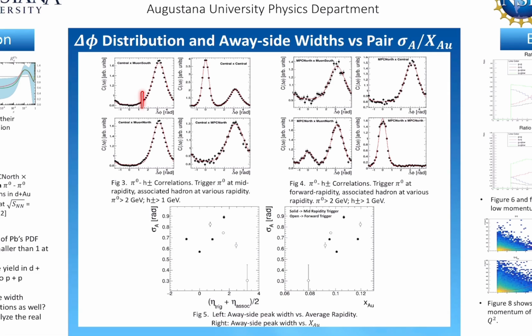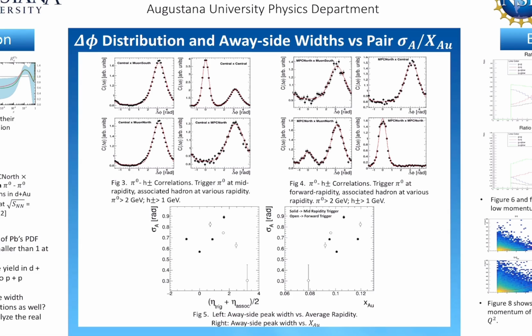We fitted the away side with a Gaussian and fitted the near side with another Gaussian as well when it was present. The away-side width is the standard deviation of the Gaussian fit. We plot them as a function of pair pseudorapidity and x gold.